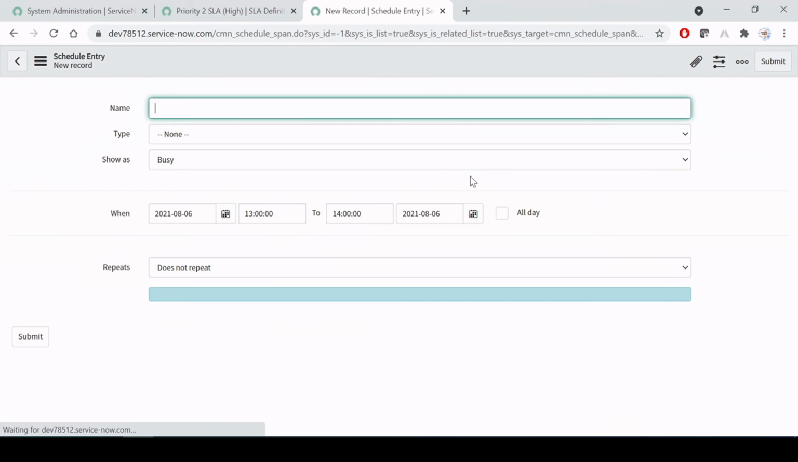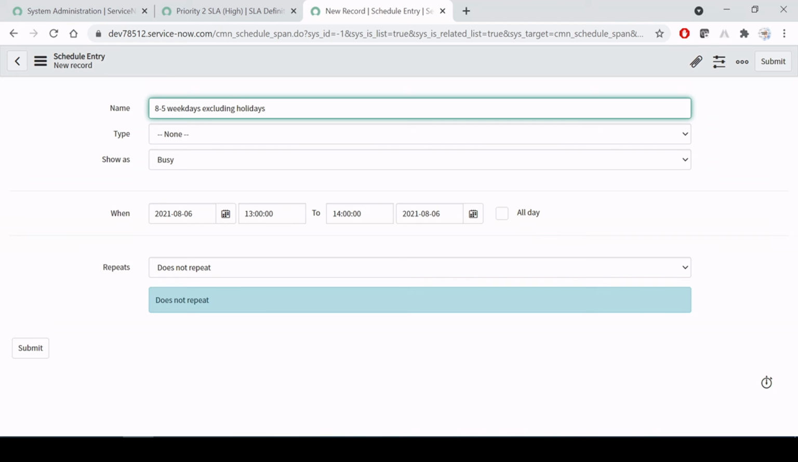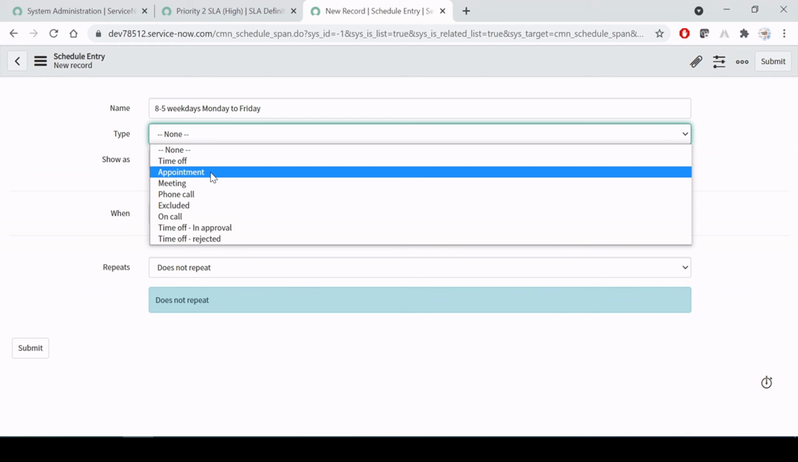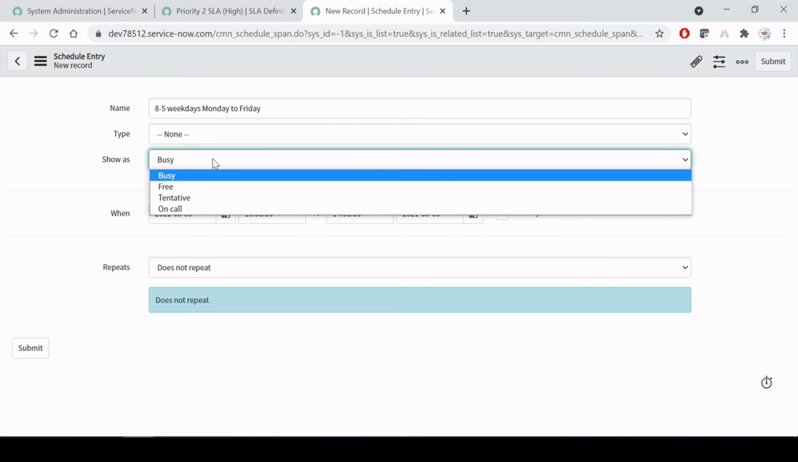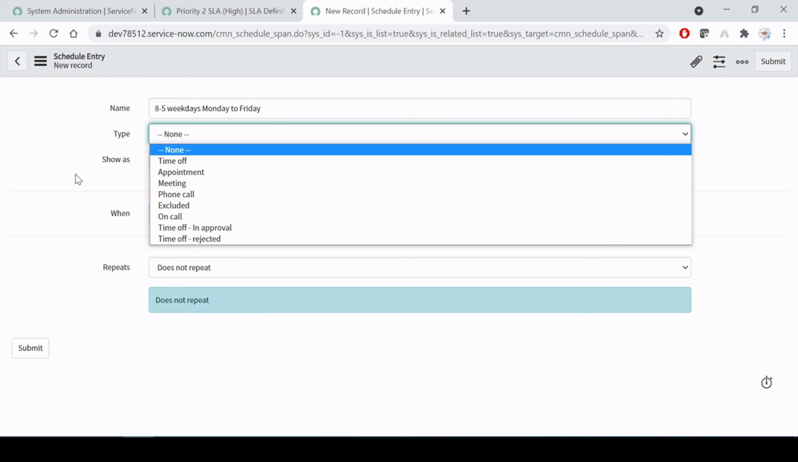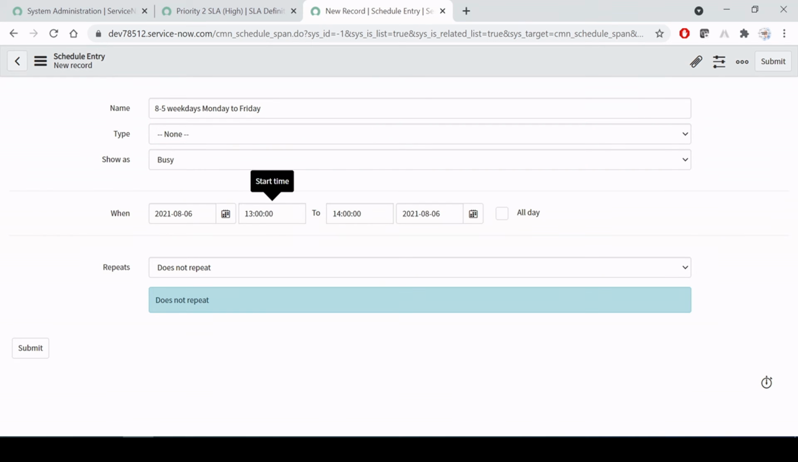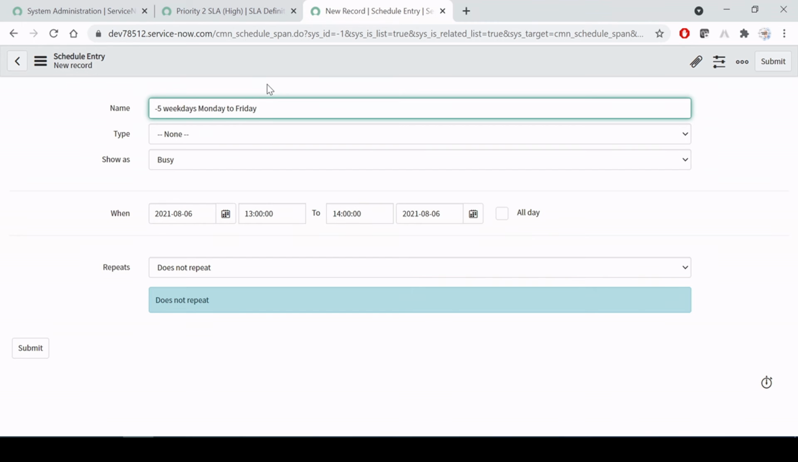So I'm just clicking New. Here, instead of 8 to 5 excluding holiday, let's say weekdays, Monday to Friday, right? This is the name which I'm giving, and for the time zone, none is required, just let it be. Okay, and here we have to provide our timings. So the timing is, sorry, not 8 to 5. Here we have to give 10 to 7, right?